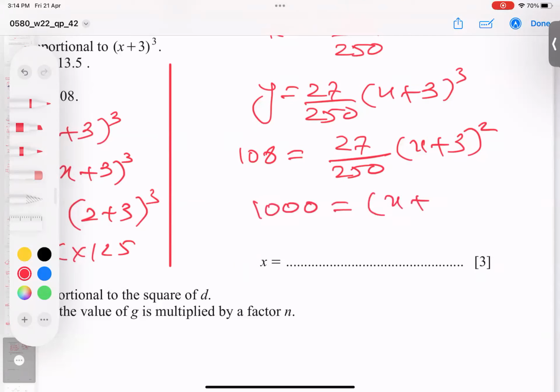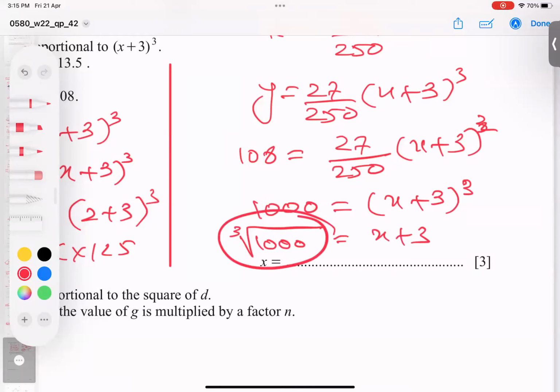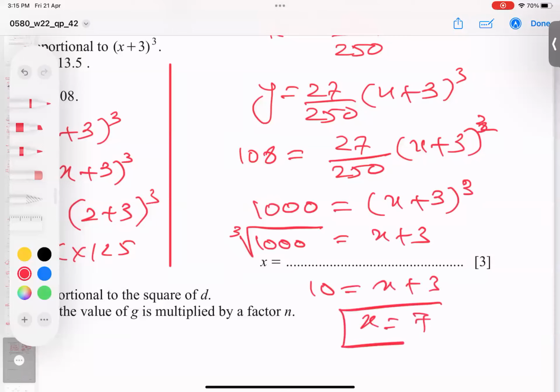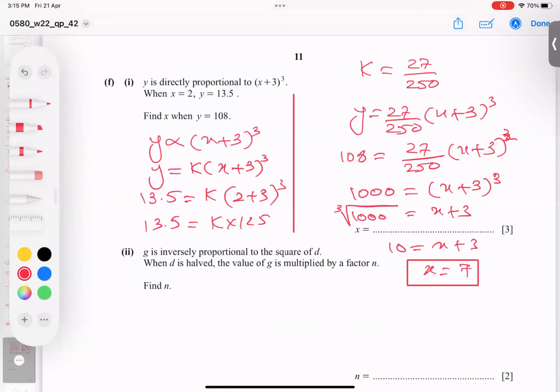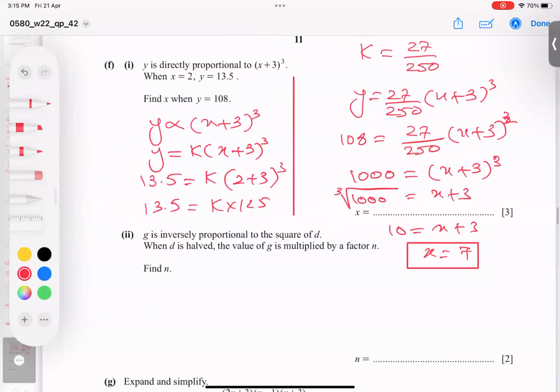And here I get (x plus 3) whole. This is a cube root actually, not a square. And you know, students, when this cube goes there, it becomes a cube root like this. And the cube root of 1000 is 10 only. So 10 equals x plus 3, and 3 subtract. So alhamdulillah rabbil alameen. I believe you got the whole idea. So a lot of algebra, so do it very carefully.